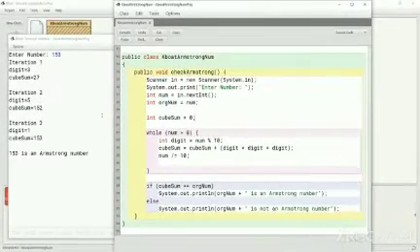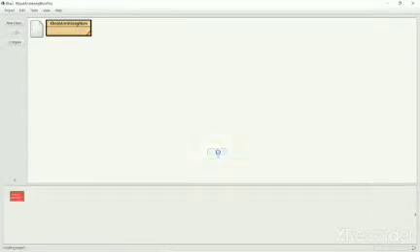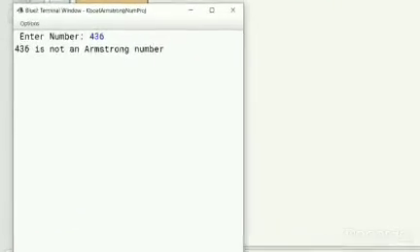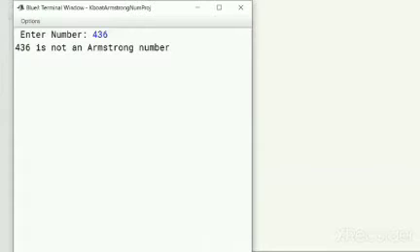Let me test the program with a non-Armstrong number too. I will give 436 as the input this time. So, our program correctly identifies if a number is Armstrong or not.